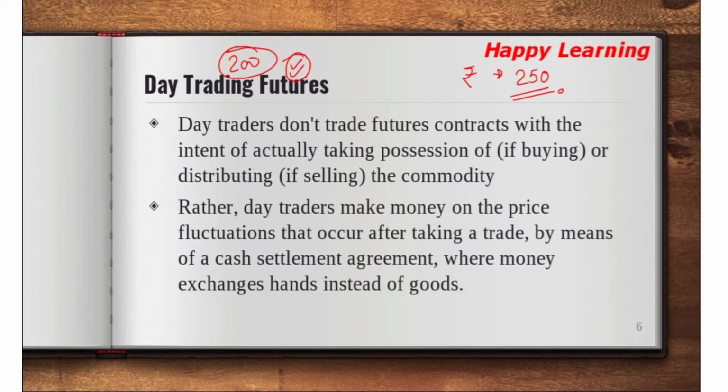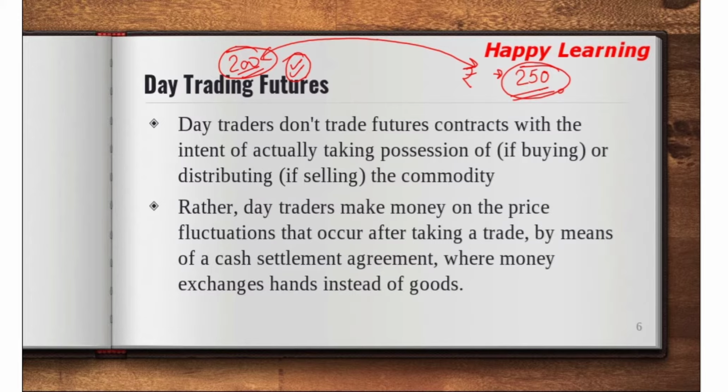So what he is trying to do is gain from the price fluctuations. He will buy at 200 and sell at 250. He is trying to gain from the price fluctuation rather than thinking about the delivery of cereals after 3 months.